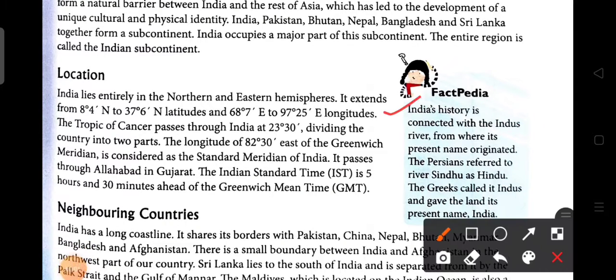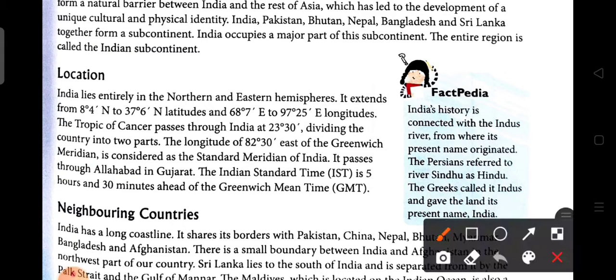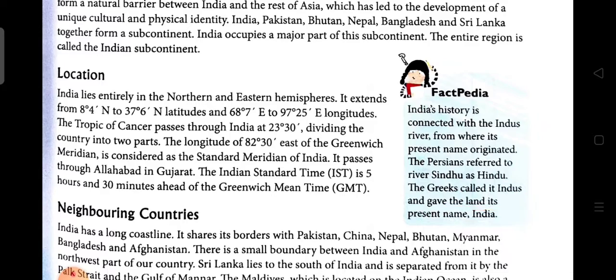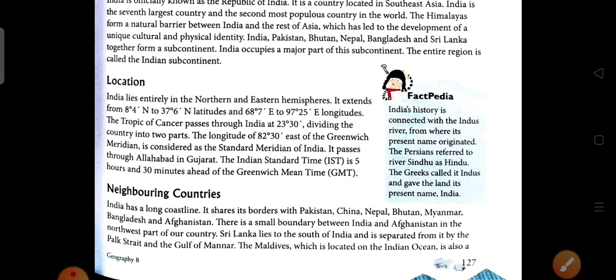Now here we can see an interesting fact about India, how the name India comes. India is connected with the Indus river from long ago, and the name originated from here. The Persians referred to the river Sindh as Hindu, and the Greeks called it Indus, and thus gave the land the name India.